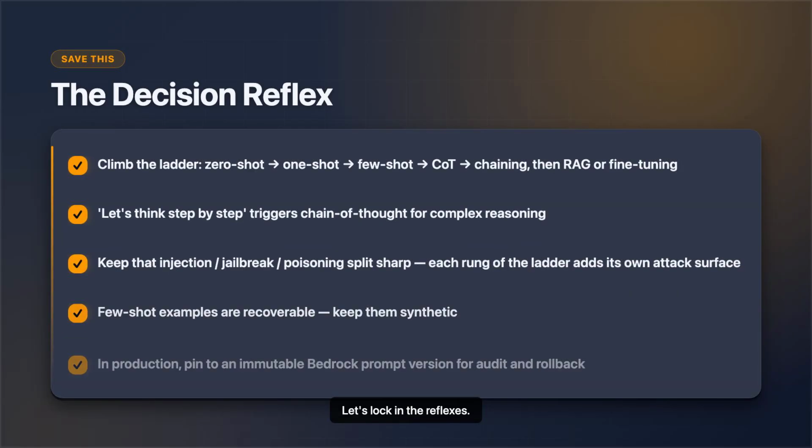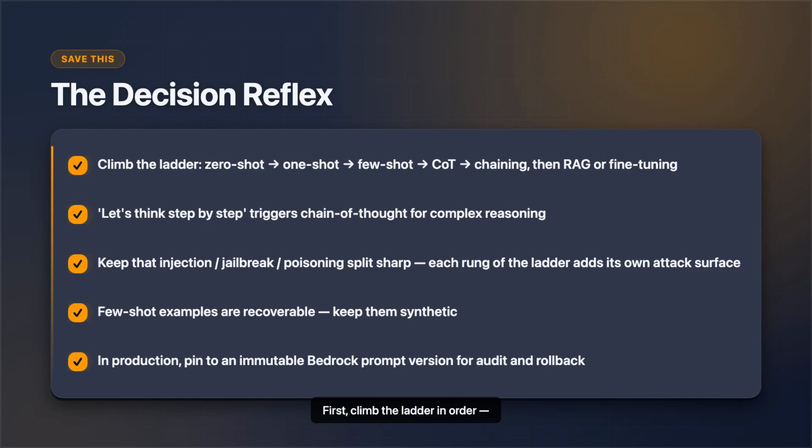Let's lock in the reflexes. First, climb the ladder in order: 0 shot, then 1 shot, then few shot, then chain of thought, then chaining. And only after all that do you consider RAG or fine-tuning. Second, the phrase "let's think step by step" triggers chain of thought for complex reasoning. Third, keep that injection, jailbreak, and poisoning split sharp.